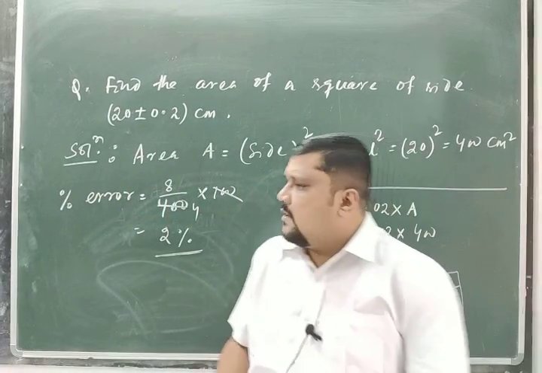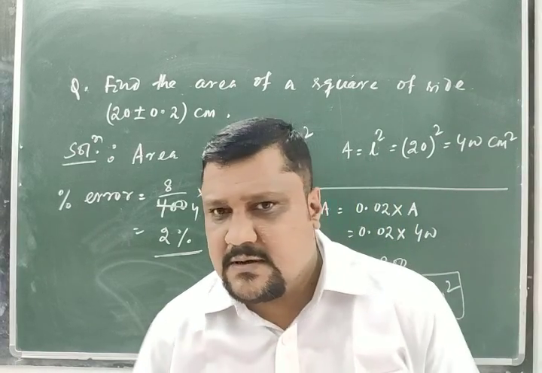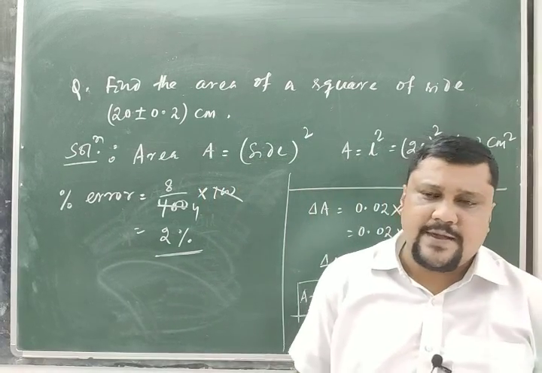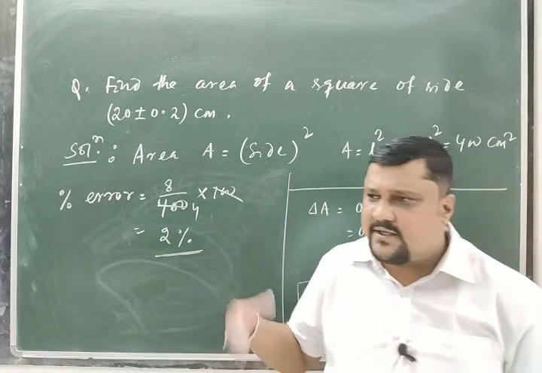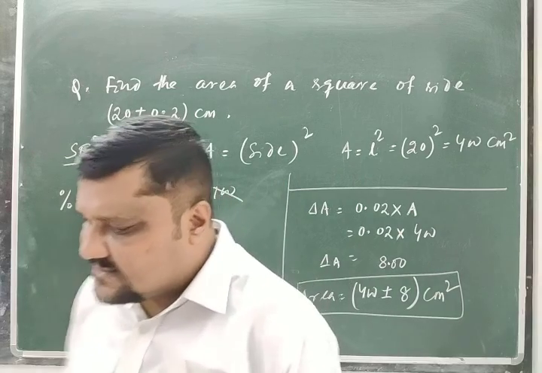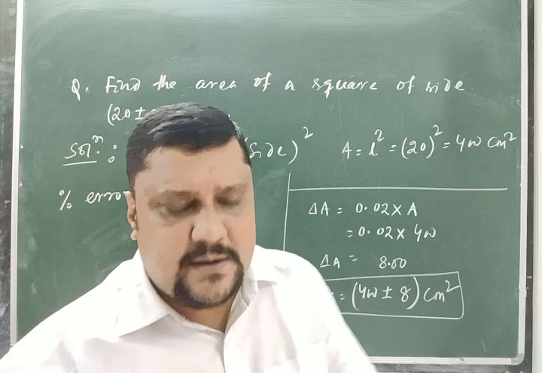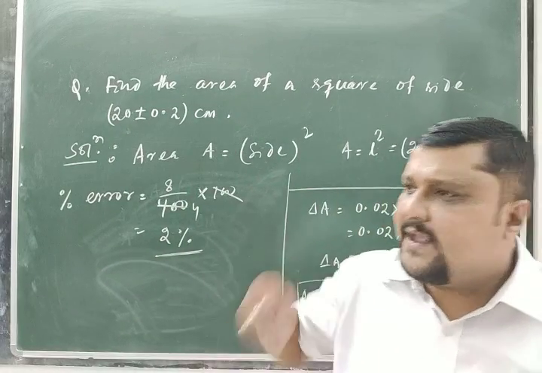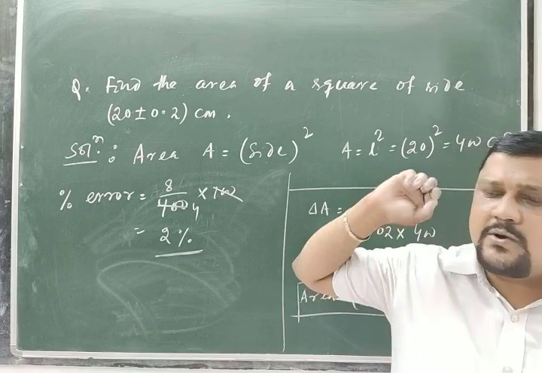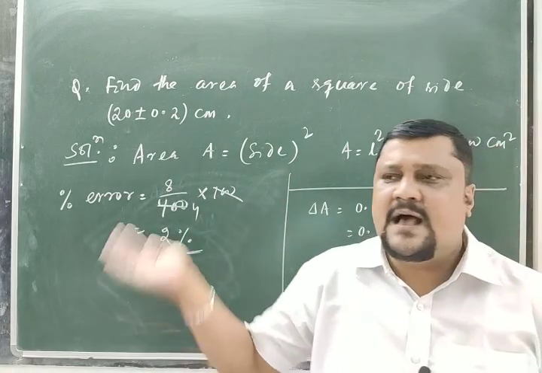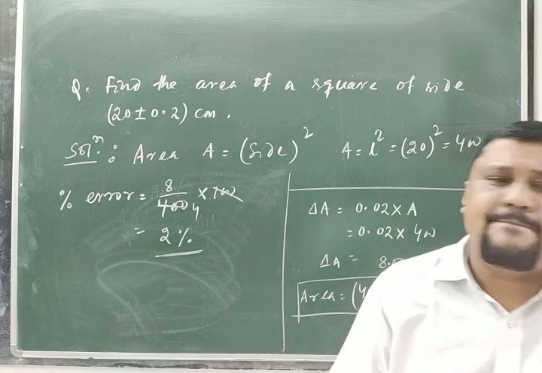Okay? So students, go through this video. We solved some simple examples on error analysis. If you do more and more problems, then you get a clear idea about error analysis. I think this is the last of your error analysis. Clear? In the next video we will go for a different topic. In the last video and this video, we have discussed error and its analysis, how the error propagates and how we know the error in the result. Clear? Okay, thank you.